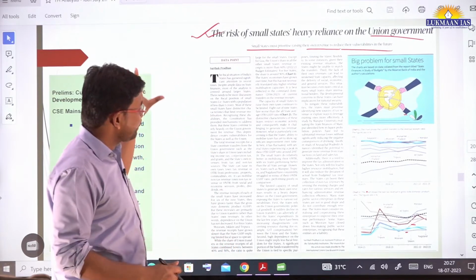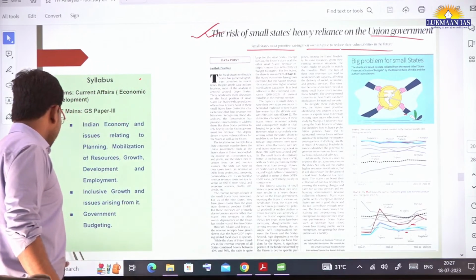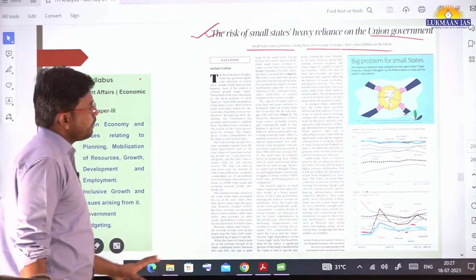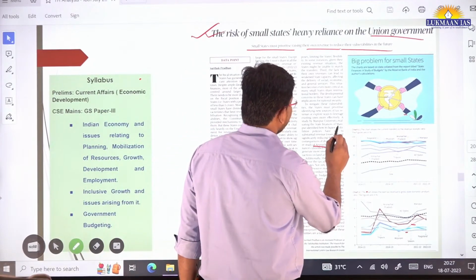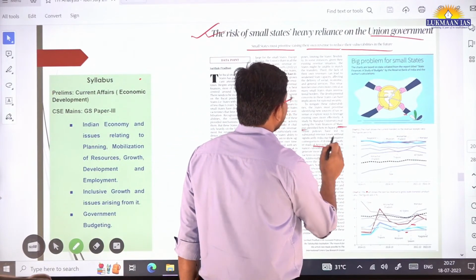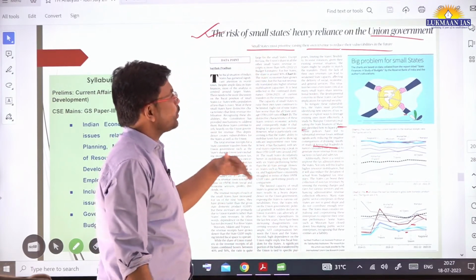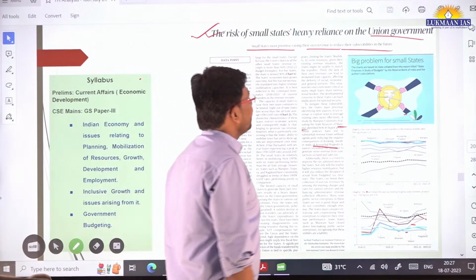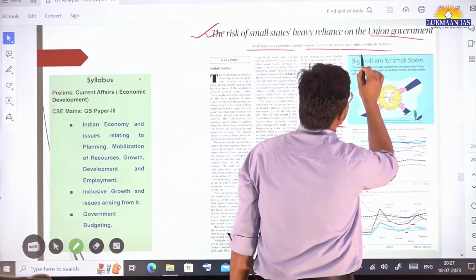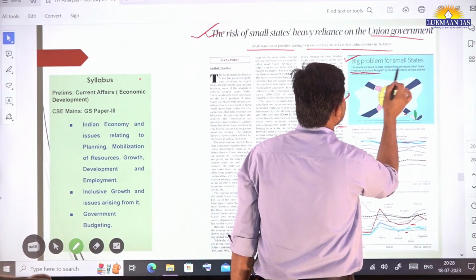They have taken examples of some of the states, like northeastern states such as Arunachal Pradesh, Nagaland and Manipur. You can go through this article to understand what we mean by fiscal prudence. The charts are based on data collected from reports titled State Finances: A Study of Budgets.